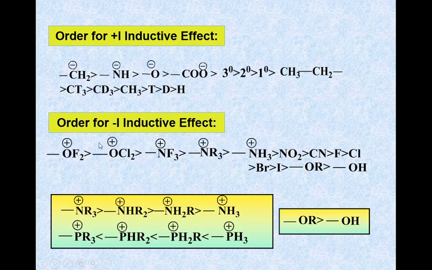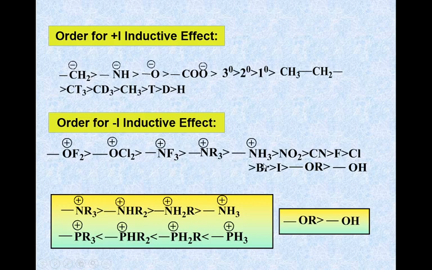Here we have an order for the minus I inductive effect: OF2 positive, OCl2 positive, NF3, and so on. Fluorine is the most electronegative, therefore it withdraws electrons, and therefore we write OF2 first, then OCl2, then NF3, NR3, NH3. Here NR3 positive is greater than NH3.